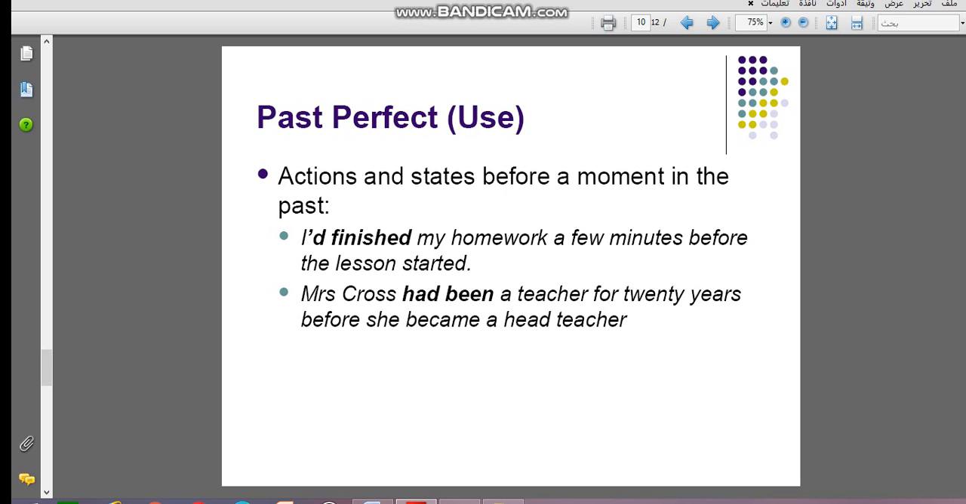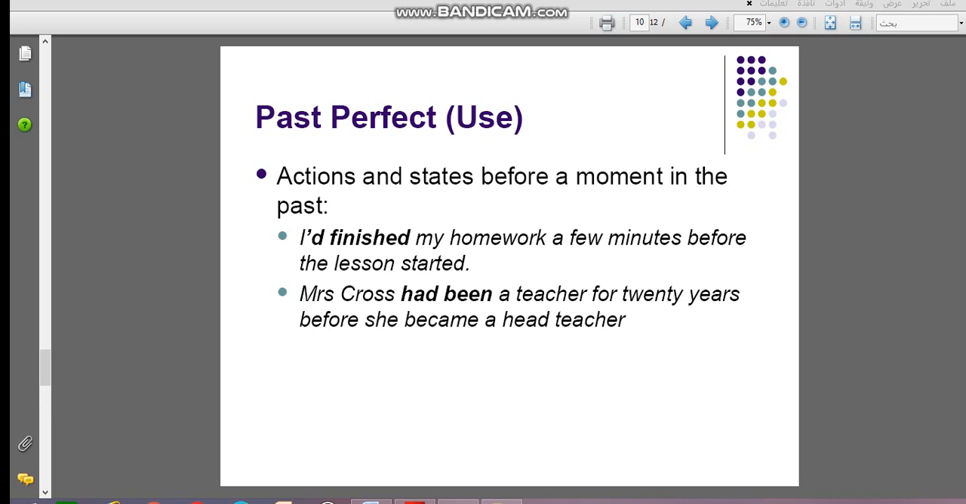Miss Cross had been a teacher for 20 years before she became a head teacher, okay? Look at this sentence for a few seconds. Miss Cross had been a teacher for 20 years before she became a head teacher. As you can see, we have after and before. After plus past perfect, past simple, but before past simple, past perfect. Now let's move to another slide.